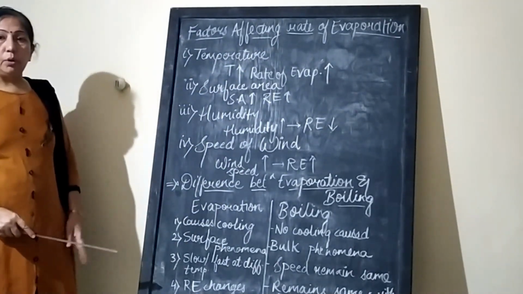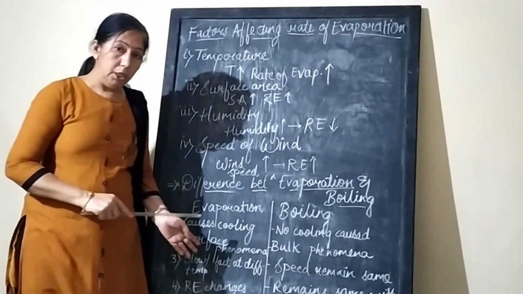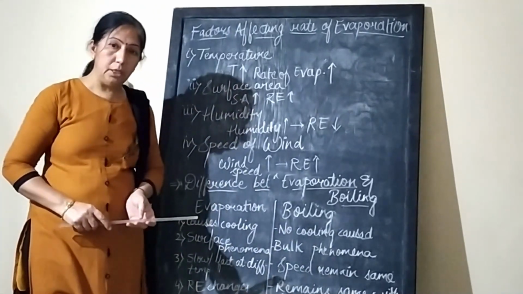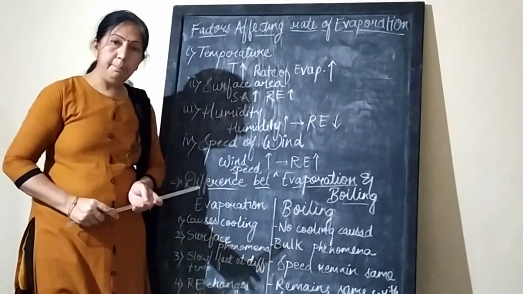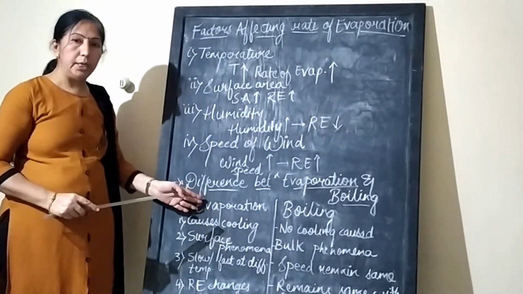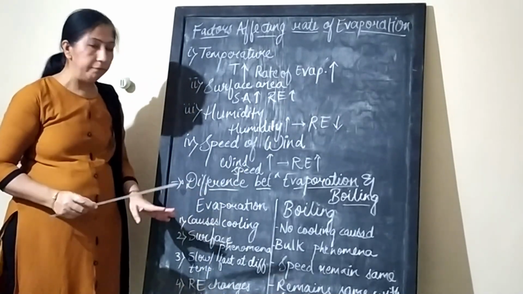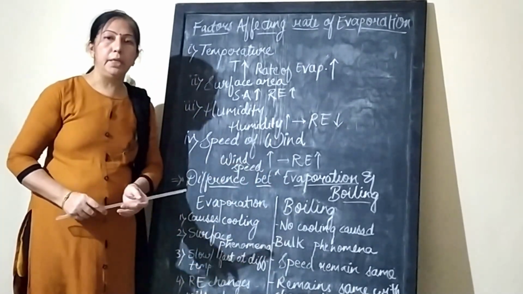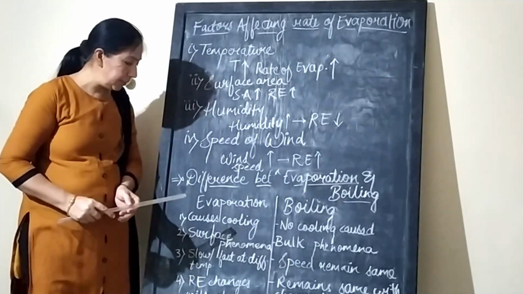Now let us see what is the difference between evaporation and boiling. Even though both are the same process, for one, temperature is not that important and it takes place everywhere, and boiling takes place at a fixed temperature.